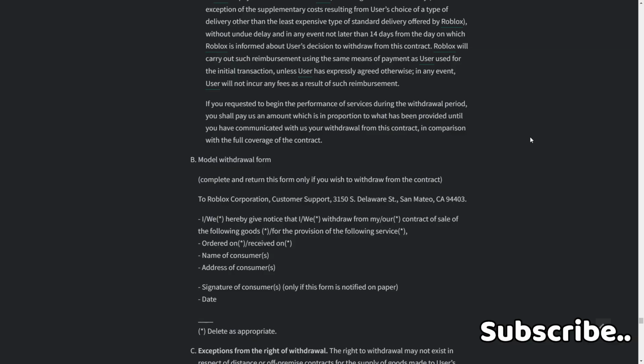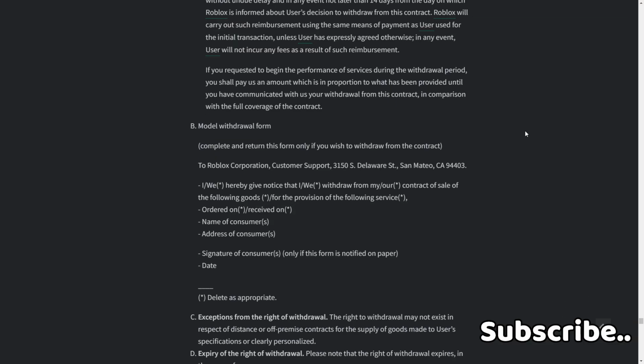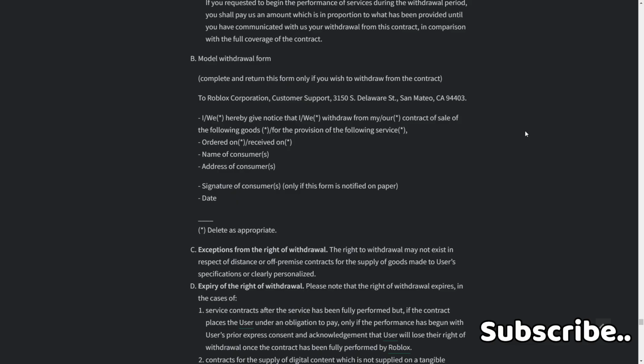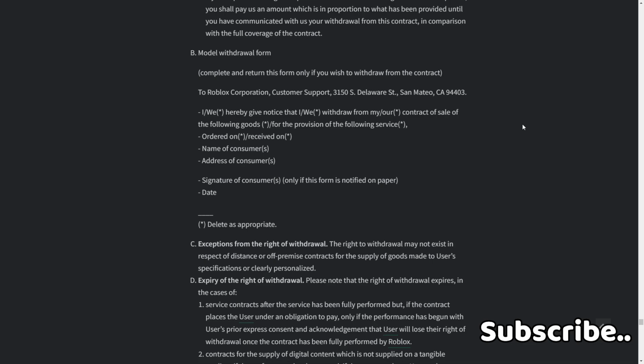Model withdrawal form: complete and return this form only if you wish to withdraw from the contract. Roblox Corporation, Customer Support, Delaware, Santa Monica. We hereby give notice that we withdraw from our contract for the sale of the following goods or for the provision of the following service, ordered on or received on, name of consumers, address of consumers, signature of consumers only if this form is notified on paper, date. Delete as appropriate.